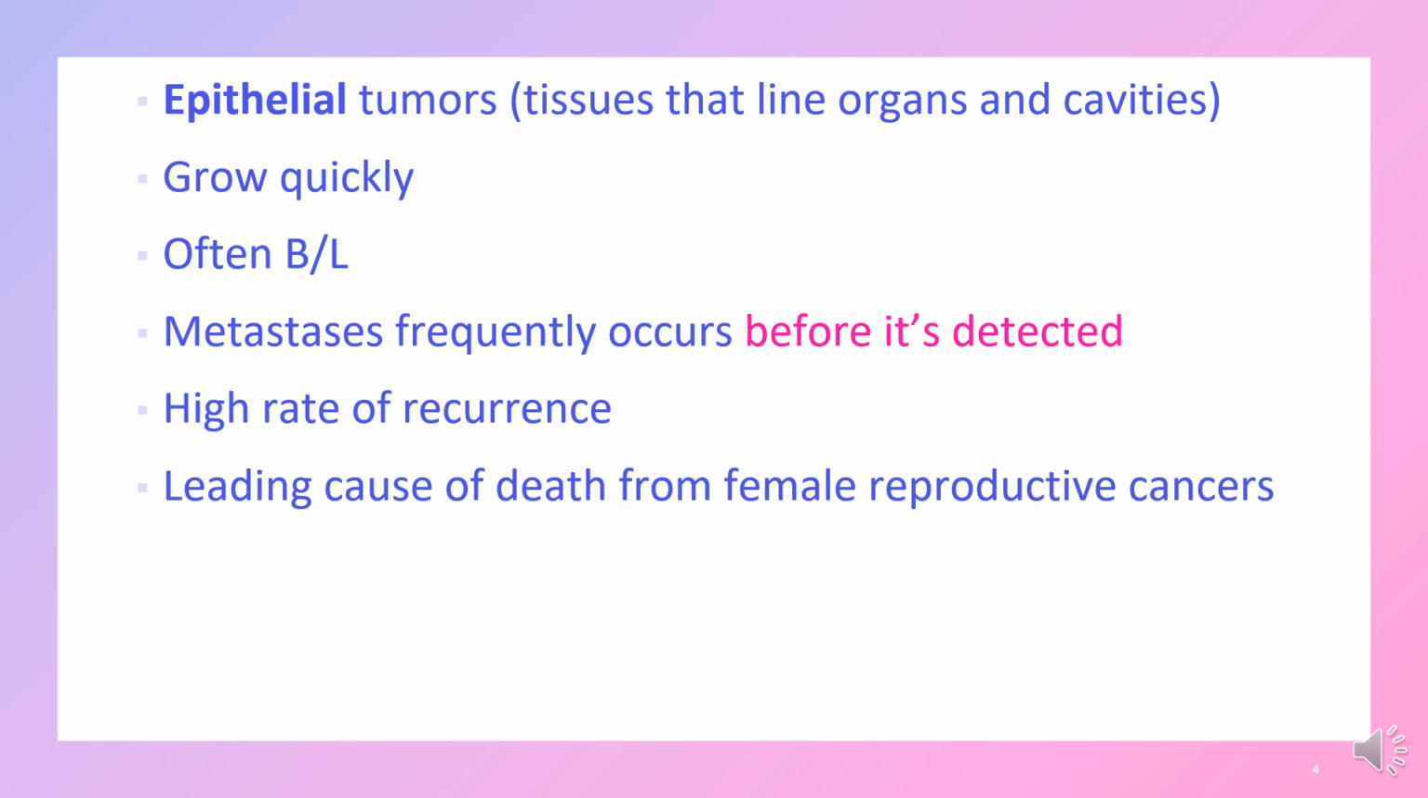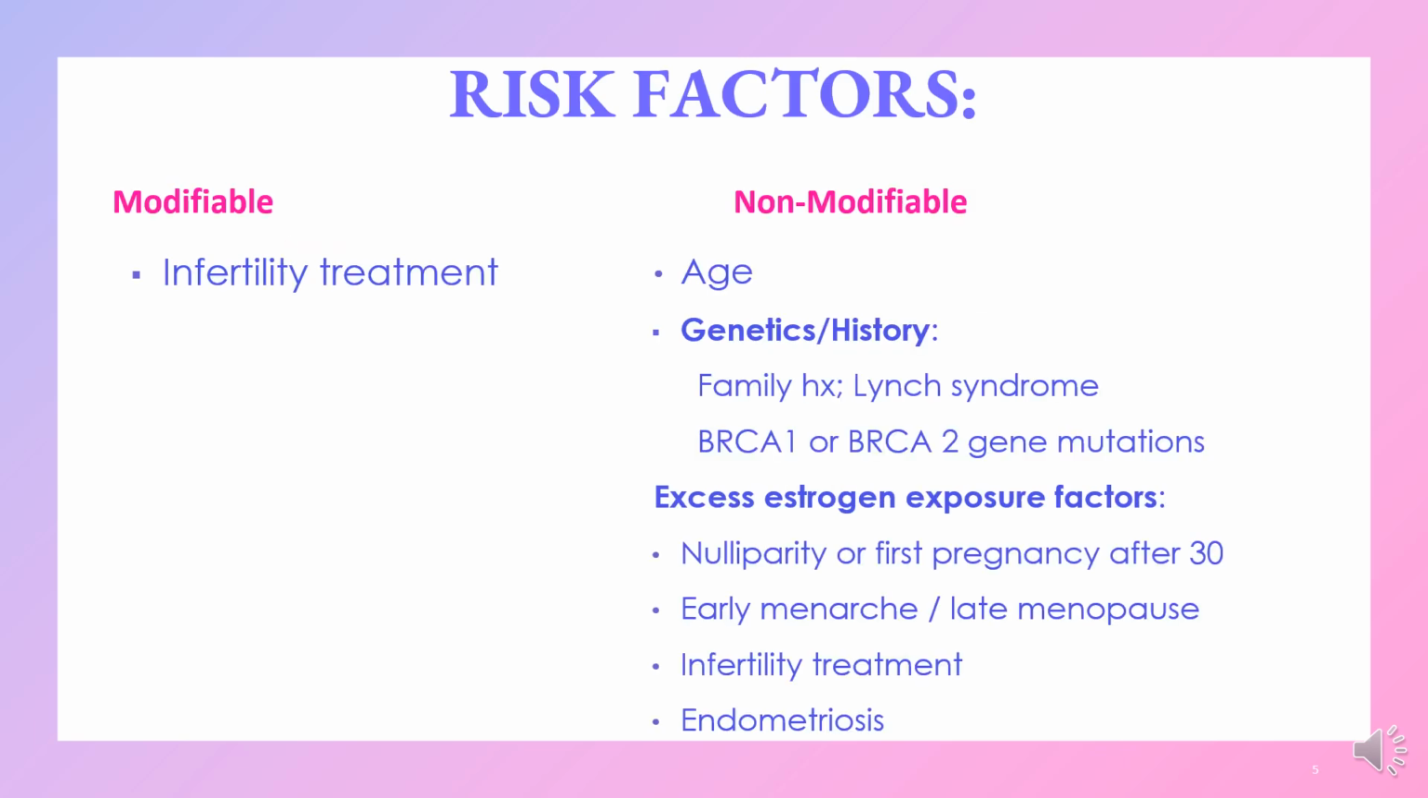Metastasis frequently occurs before it's detected, so that's what we're saying. It's already spread to the other ovary. They are independent organs. It has a high rate of reoccurrence after treatment, and it is a leading cause of death from female reproductive cancers.